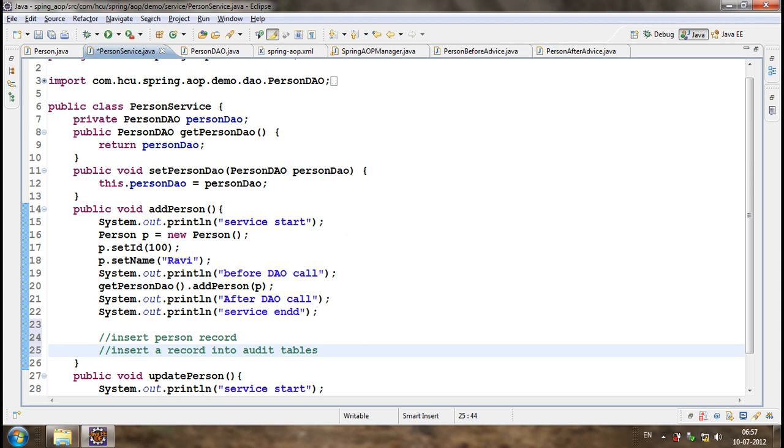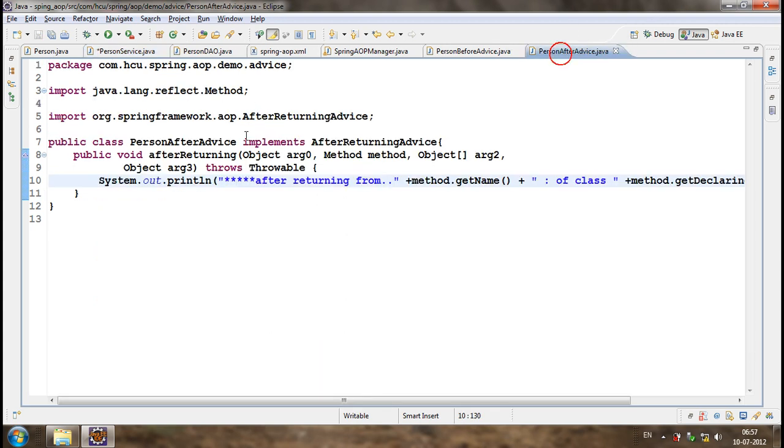But how can we come to know that the method has been successfully executed? By making use of the after returning advice. After the method is successfully executed, it will come to the after returning method of the specific advice.